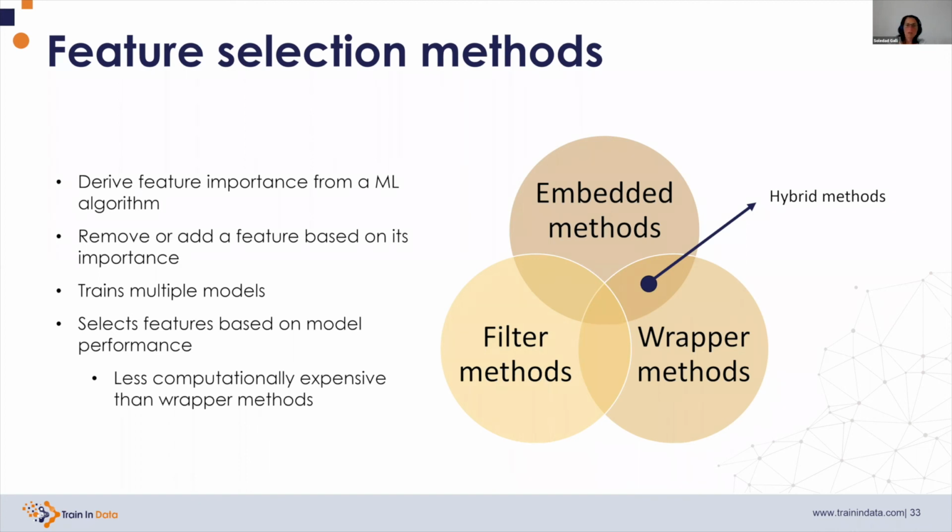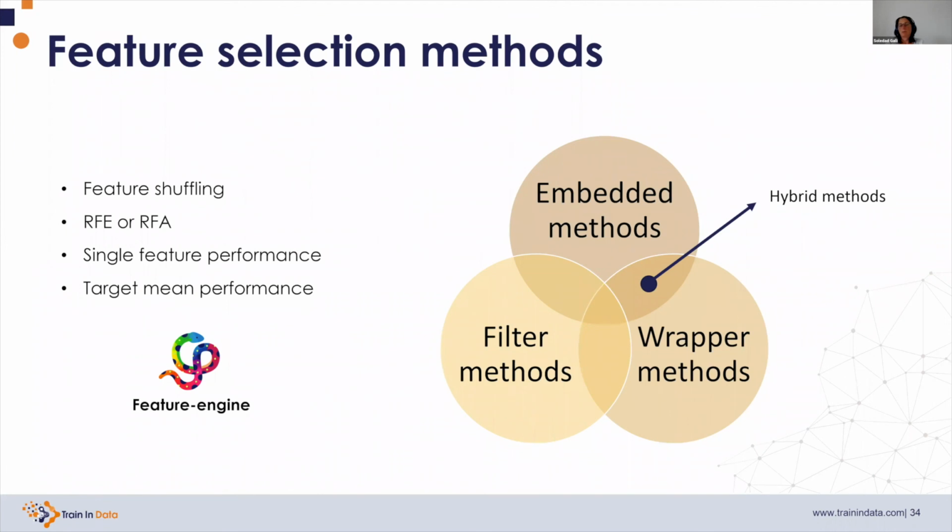There are a number of hybrid feature selection methods that we can use, and most of them are supported by Feature-engine. We have, for example, feature shuffling that I will discuss in more detail in the coming slides. We have variations of recursive feature addition or recursive feature elimination, in which we add features from the most important to the least important, or we remove features from the least important to the most important, but we don't remove all possible features, just like wrapper methods.